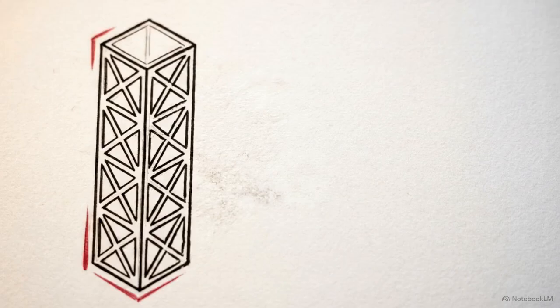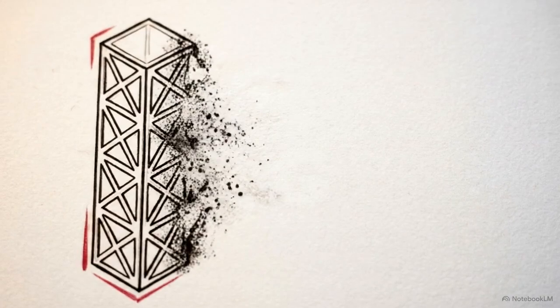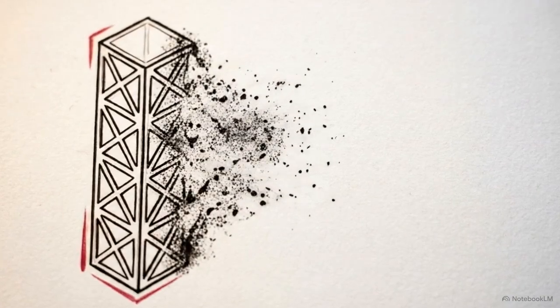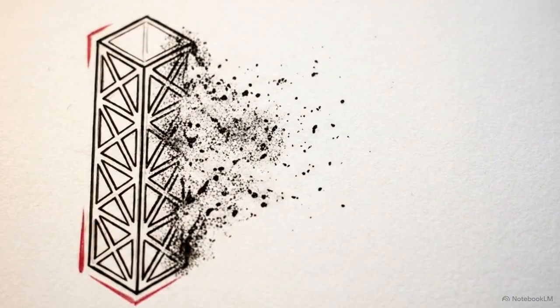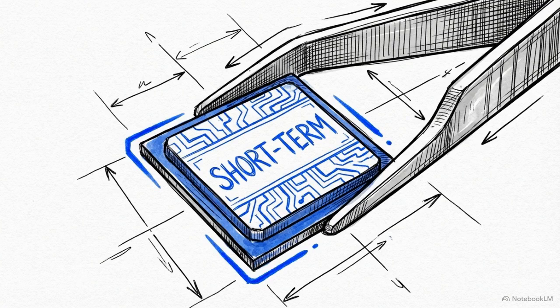This dissolving digital lattice represents the mechanical reality of a stateless model. When a session terminates, the history vanishes completely. The model retains zero knowledge of the interaction. To address this, developers rely on what is effectively an AI agent's short-term memory. Strictly defined, this is the active context window, the exact sequence of messages exchanged within a single live session.